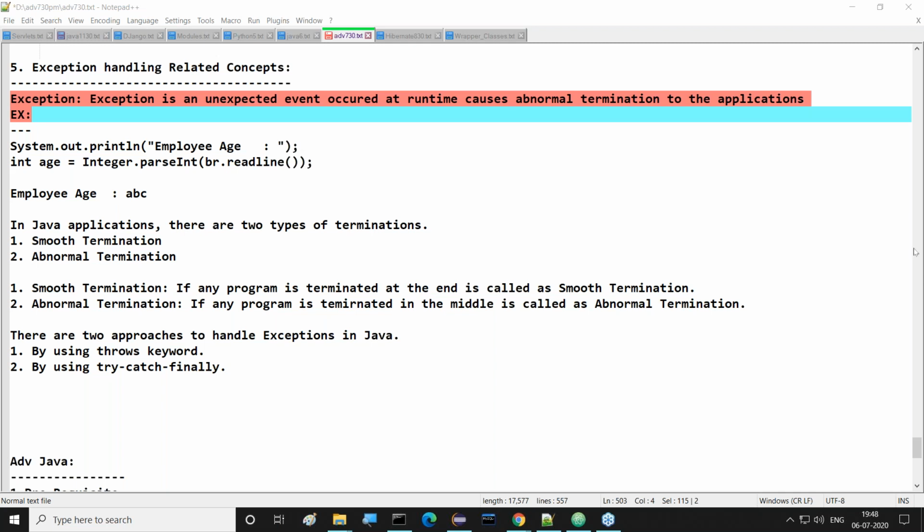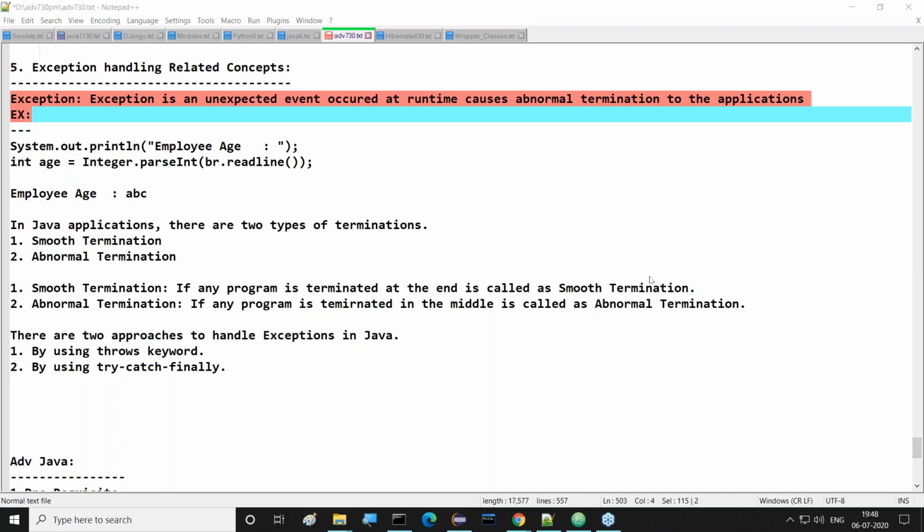They may corrupt the local operating system, and they may provide hangout situation to the network applications. And if it is a database related application, automatically the database may be totally collapsed. If it is a server side application, the server may be shut down, the server may be down.